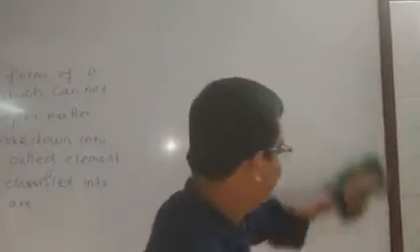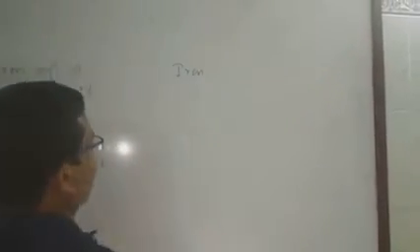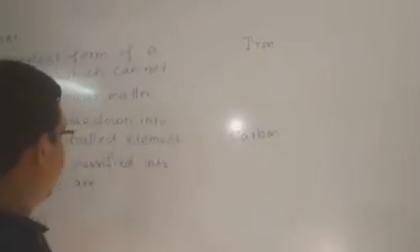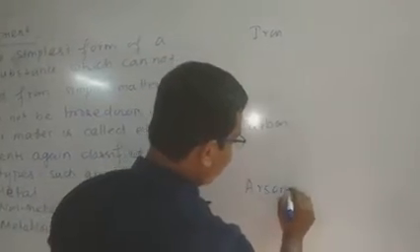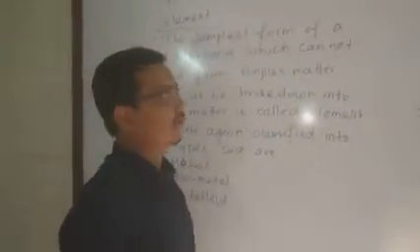Suppose take three examples from our daily life: an iron rod, carbon, and a metalloid, that is arsenic. How can you determine whether it is a metal, non-metal, or metalloid?